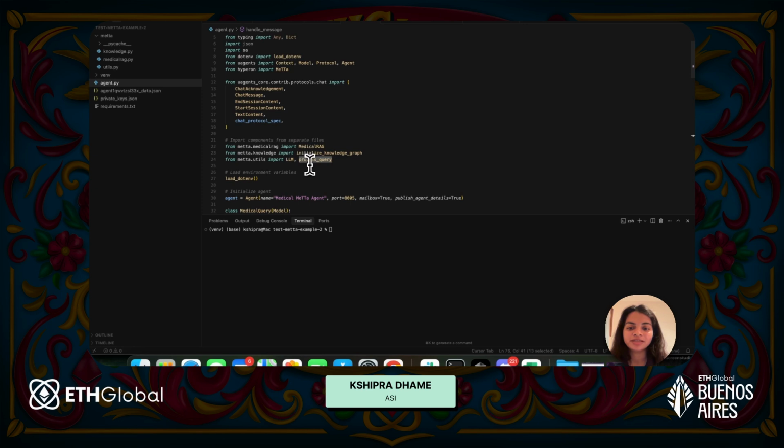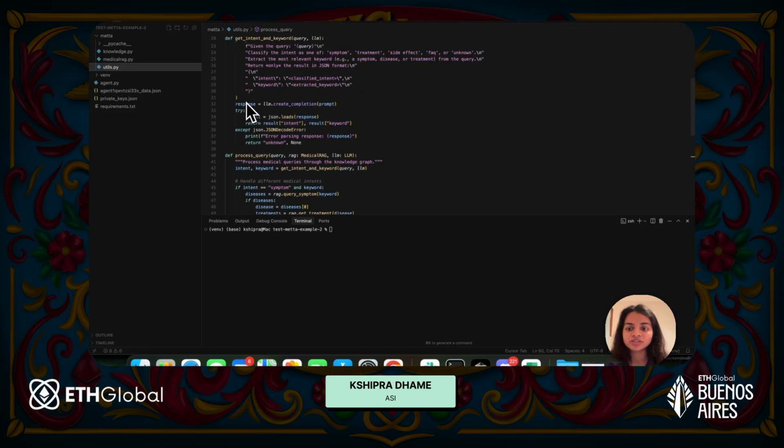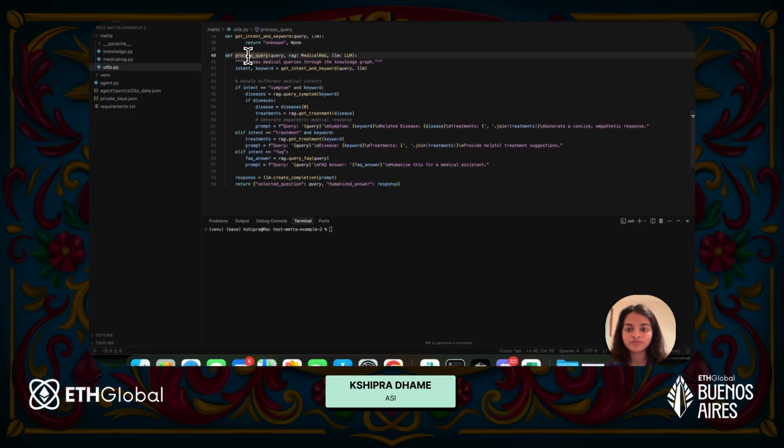Now in here, since I have different things, somebody might just type in their symptoms. So I need to verify if they're trying to understand what they're suffering from, or if they're trying to look for a treatment. For that, I have this utils function here and the process query function here.